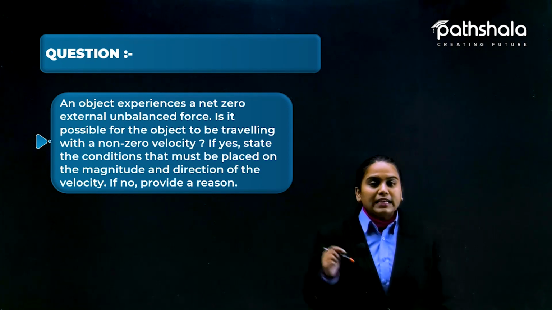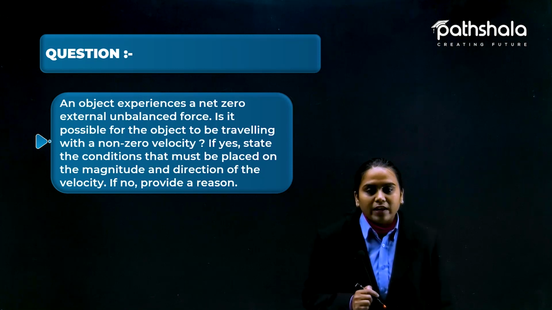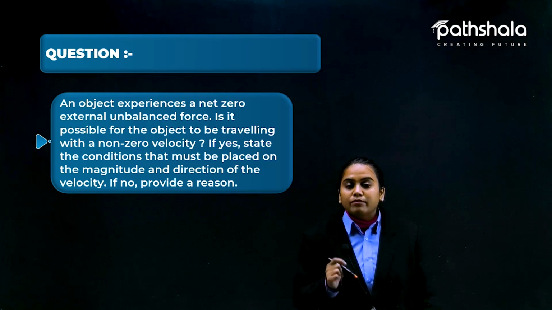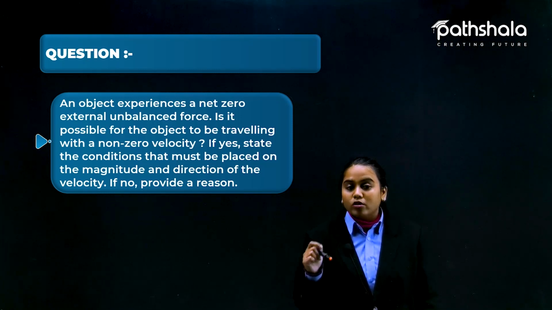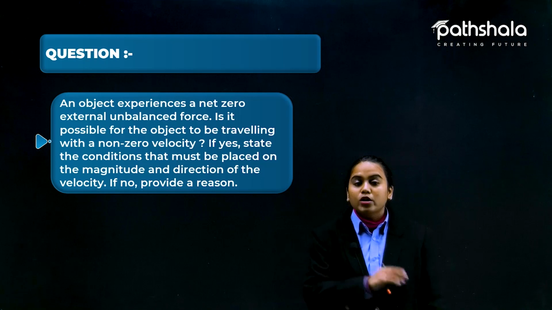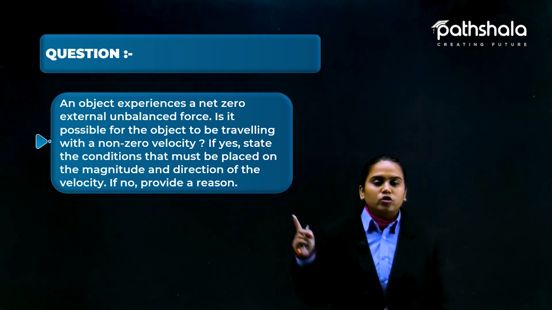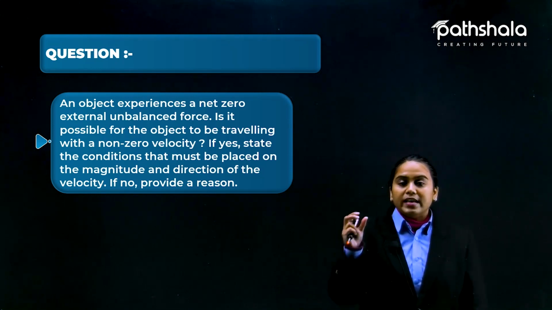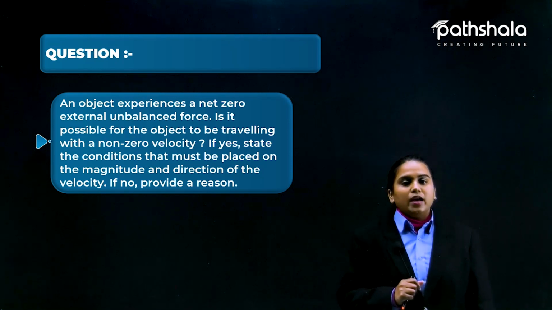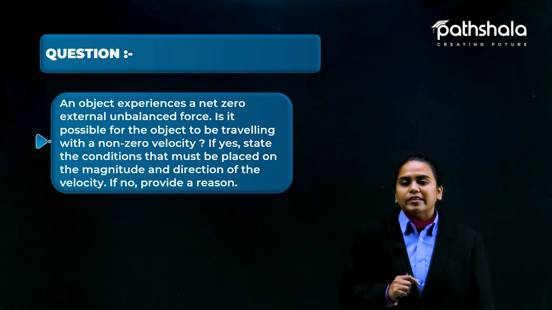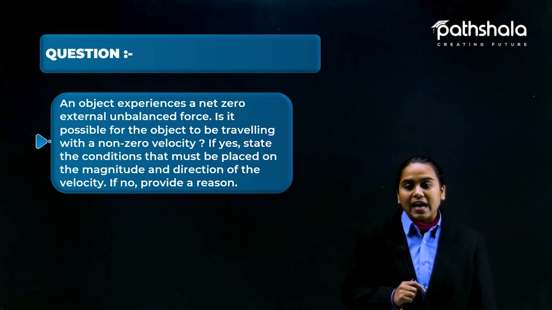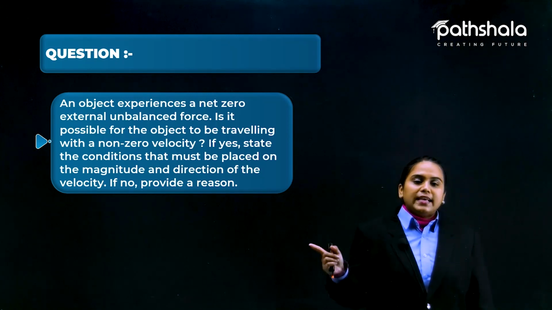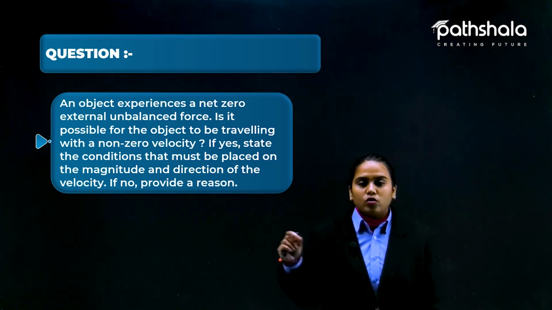Is it possible for the object to be traveling with a non-zero velocity? Non-zero velocity means that something is keeping its pace with a constant velocity magnitude but not changing the direction. So it is non-zero, that means some value is there in the form of velocity. If yes, state the condition that must be placed on the magnitude and the direction of the velocity. If no, provide a reason. This is the question that is shown in front of you.